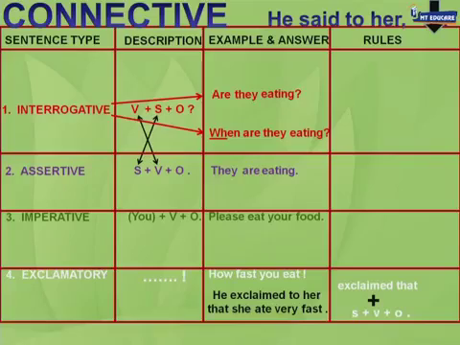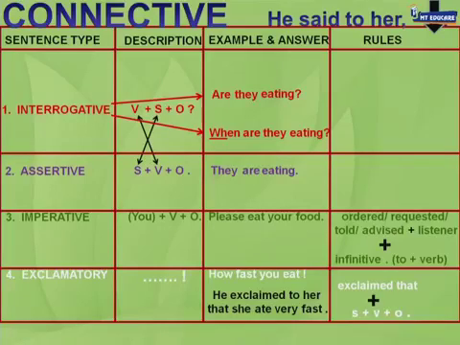The answer to any imperative sentence, look at type 3, imperative. Example, please eat your food. The rule is very simple. Here is the rule on your screen. Either ordered, requested, told, or advised, and to that you have to add the listener. For example, he ordered her, the teacher told the students, the teacher ordered the students. Whoever is the listener, and then infinitive, to plus verb. So here is the answer. He said to her, please eat your food. He requested her, because it is please, to eat her food.